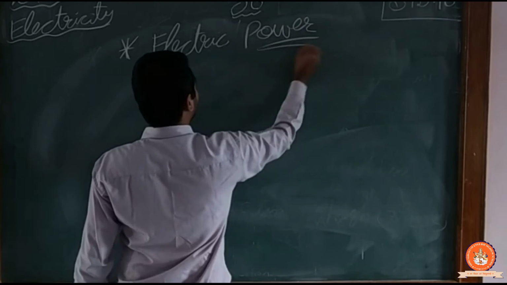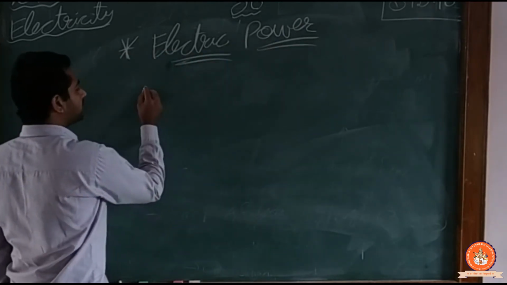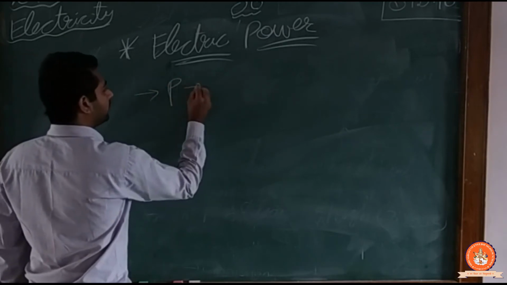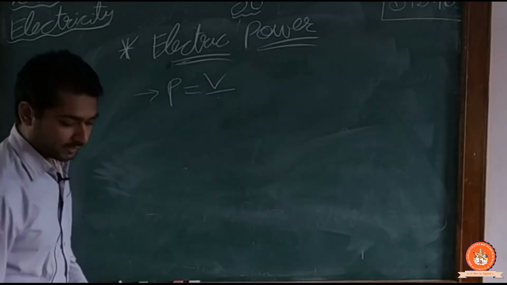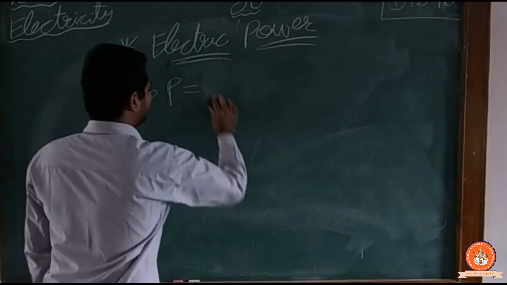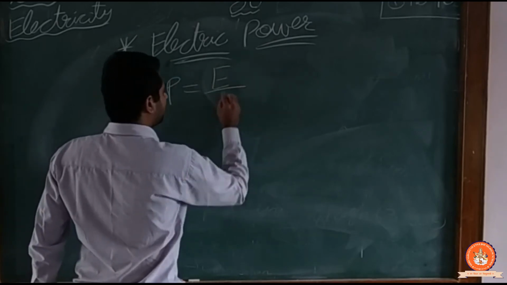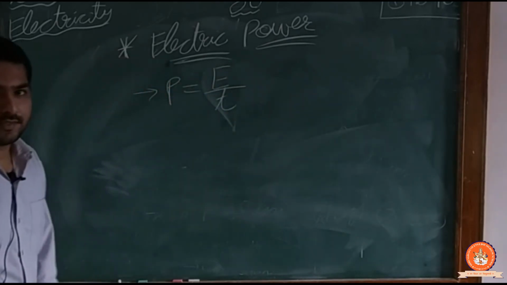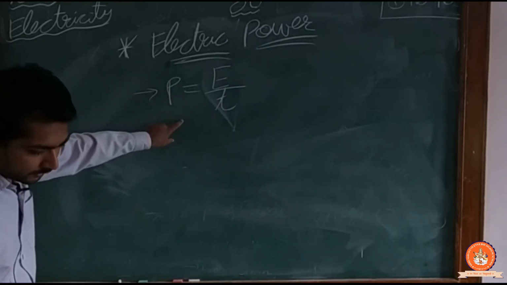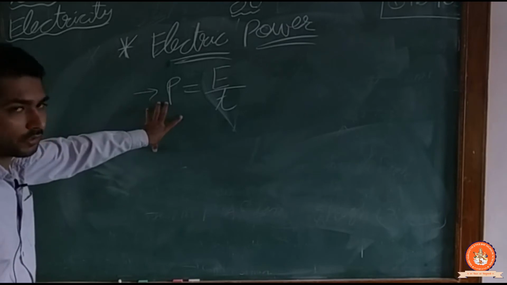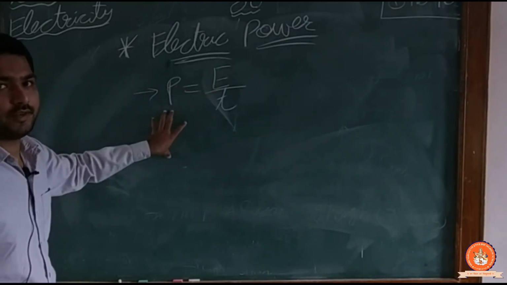This is my next point and the last point of the topic. Electric power is P equal to E by T. The flow of energy with respect to time is known as electric power.